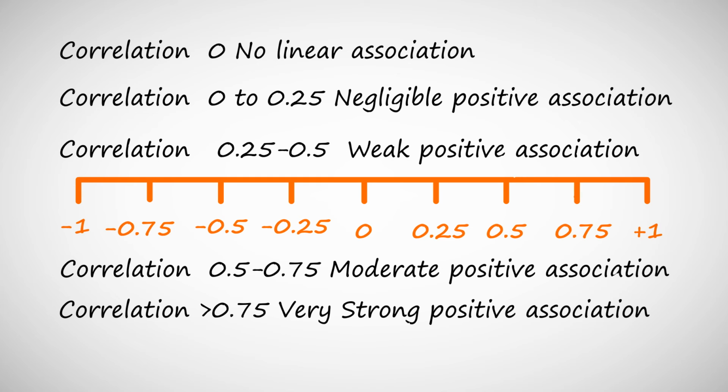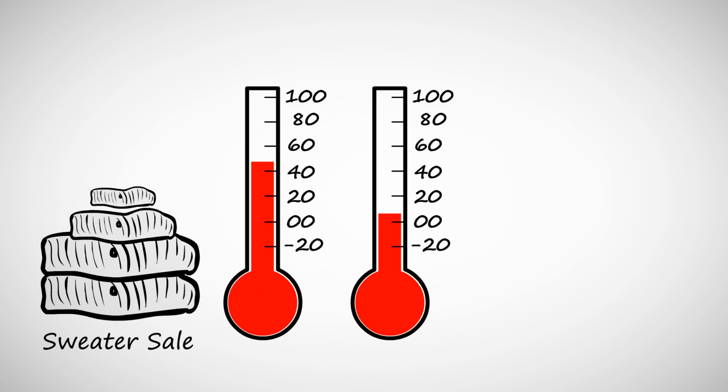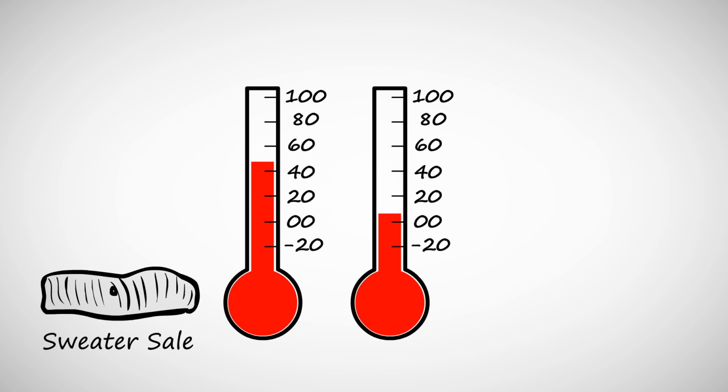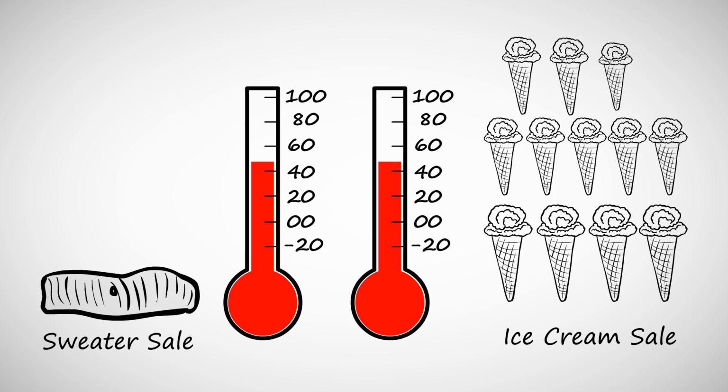Vice versa, on the other side, if the correlation is less than -0.75, in that case we'll say the correlation is highly negative. So that is like an inverse relationship. As one increases, the other one decreases. In our example, as temperature increases, sweater sales go down. So that is an inverse association, a negative correlation. Ice cream sales, as the temperature goes up, ice cream sales go up as well. So that is a clear positive association.